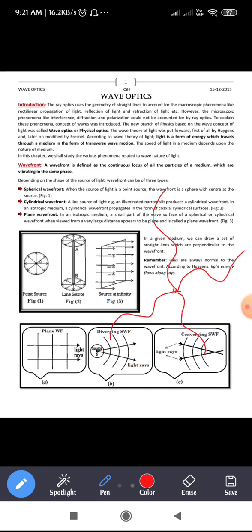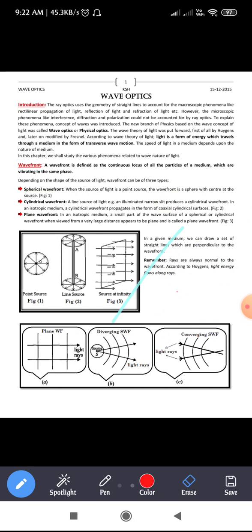Okay. So let us take the points where the particles are in the same phase. So these are the points where all the particles are in the same phase. And this wavefront is nothing but spherical, right? This wavefront is called a spherical wavefront with the source at the center. This is regarding the spherical wavefront.